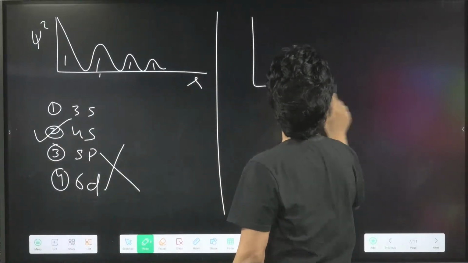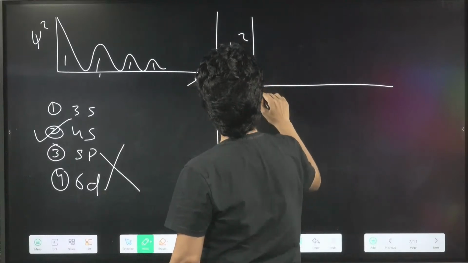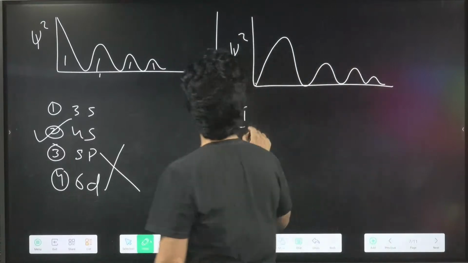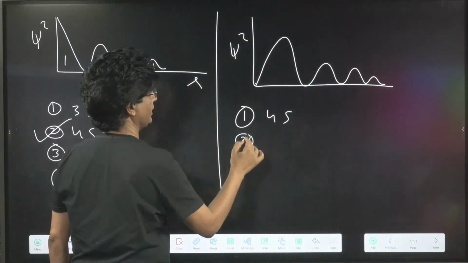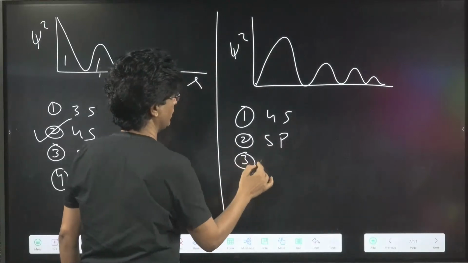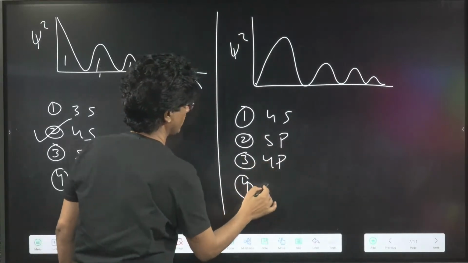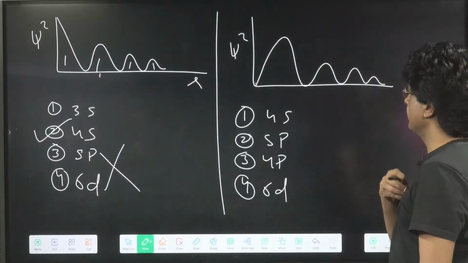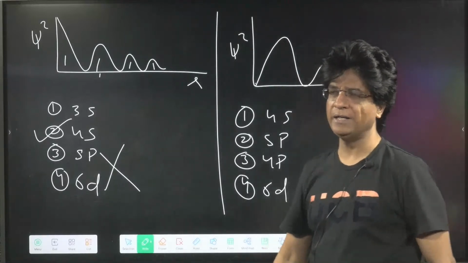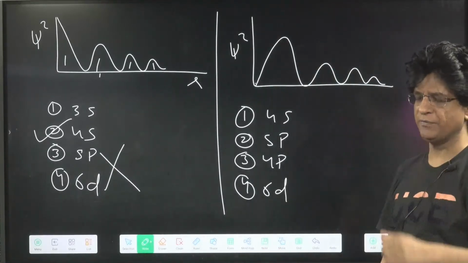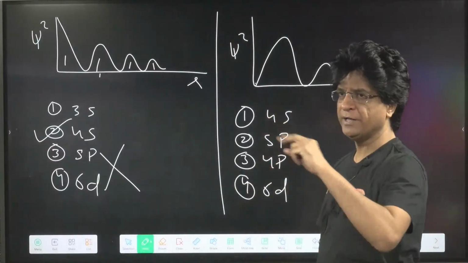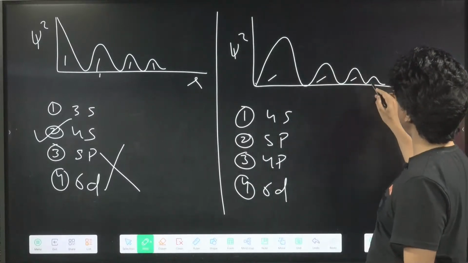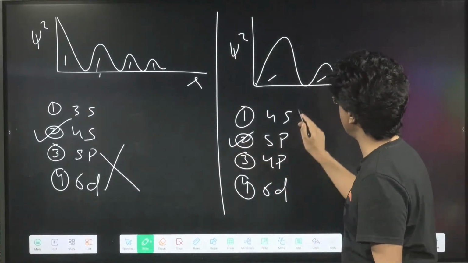One more question. Psi square, and this is the graph. First, 4S, second, 5P, third, 4P, fourth, 6D. Take it easy. It is beginning with 0, so it can be P and D. Be careful. If it is P, it should begin with 2: 2P, 3P, 4P, 5P. So 5P is the answer. S cannot be the answer.